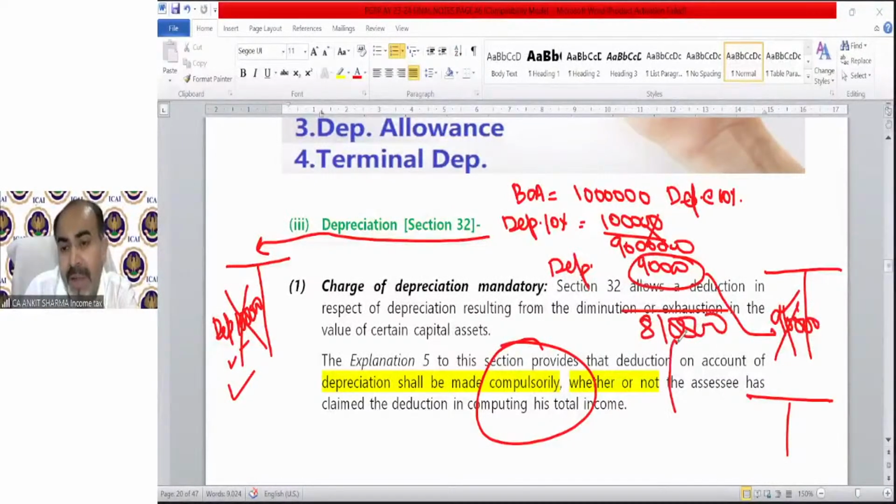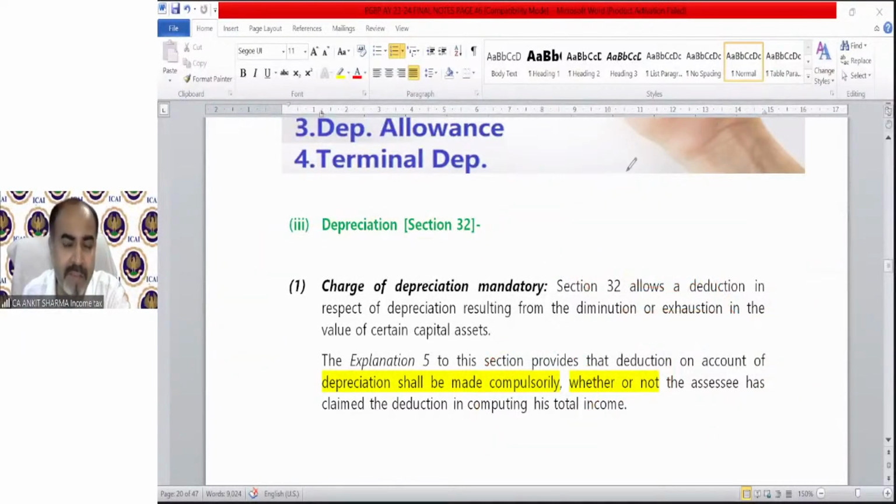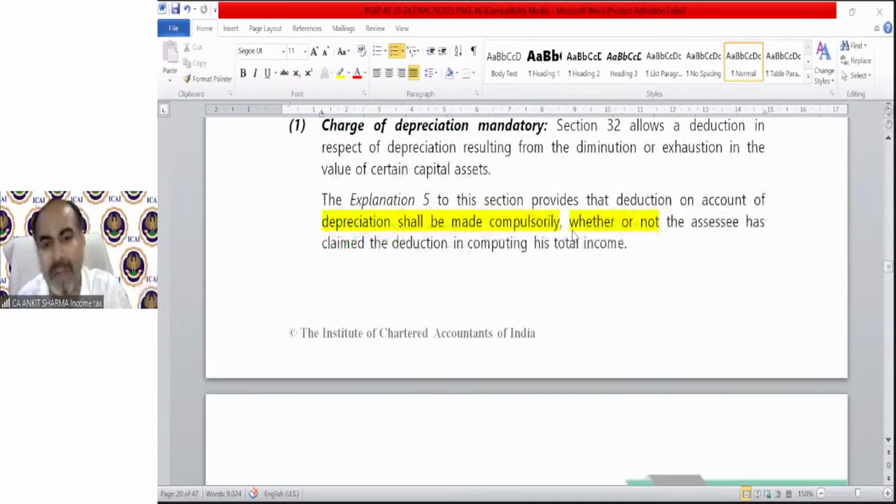If he wants to claim depreciation in the third year, he can claim only 81,000. That is the meaning of that mandatory provision: you need to claim your depreciation mandatorily, and even if you do not claim it, the government will assume it is deemed to have been claimed, and the WDV for next year will be taken after that depreciation deemed to have been claimed. Okay.